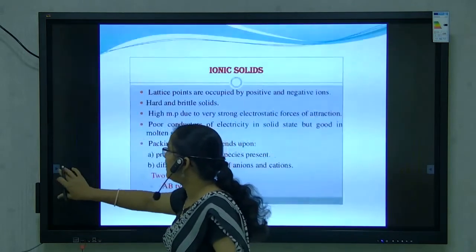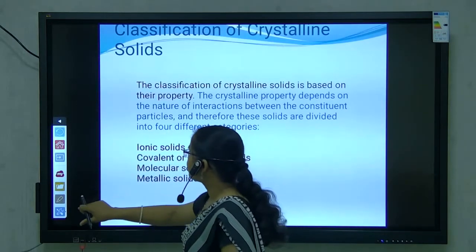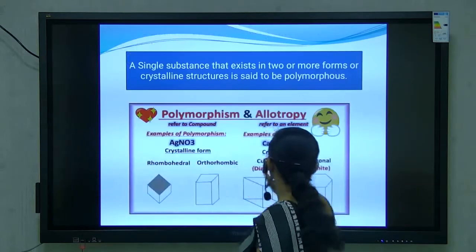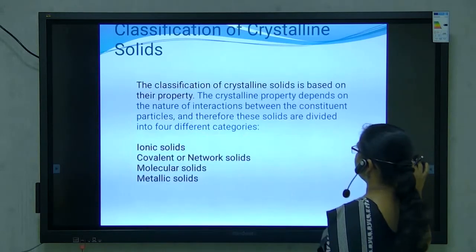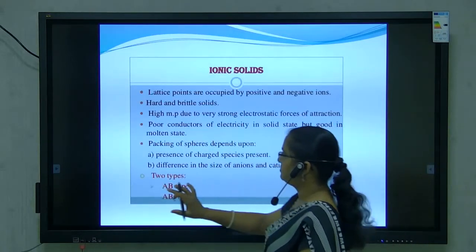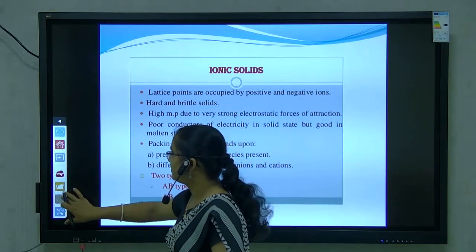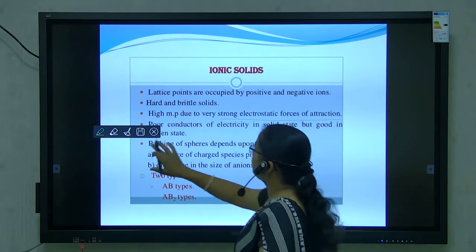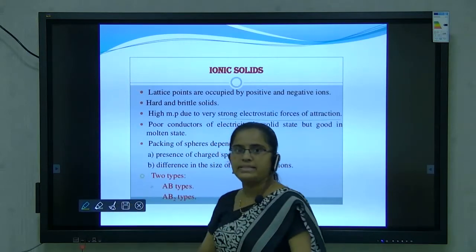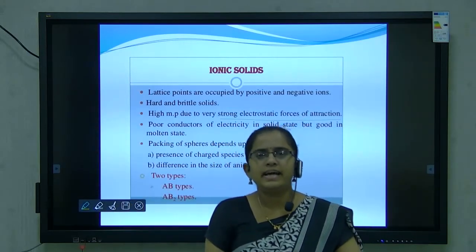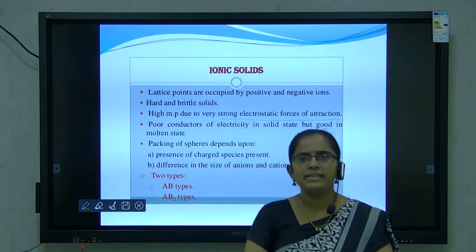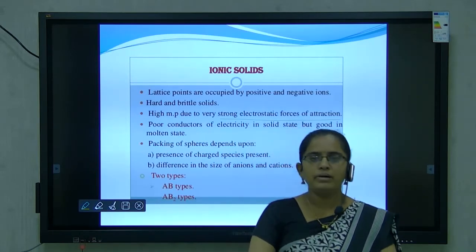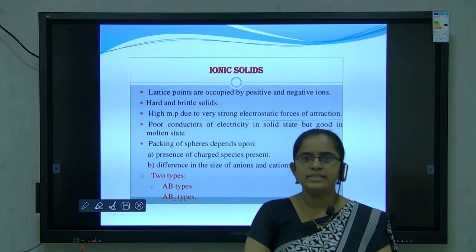Means in ionic solids, very strong electrostatic force of attraction is present. These are poor conductors of electricity in solid state but good in molten state.